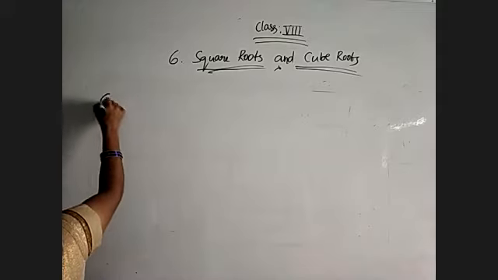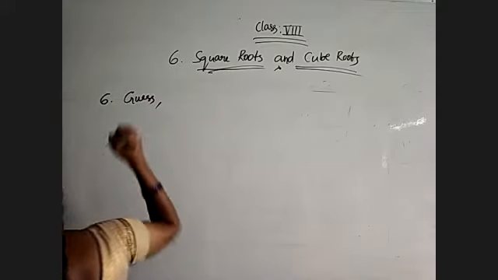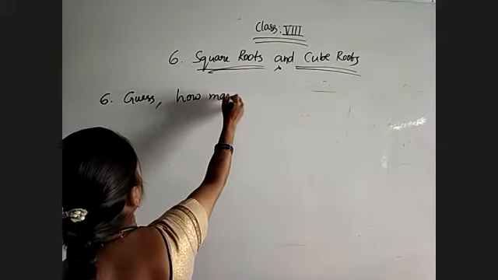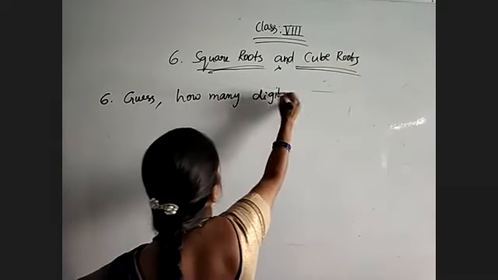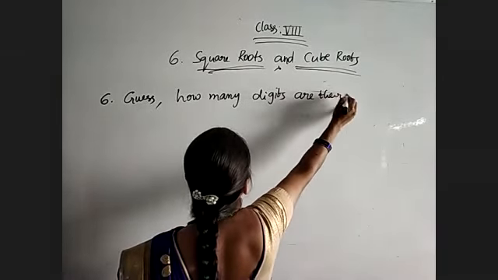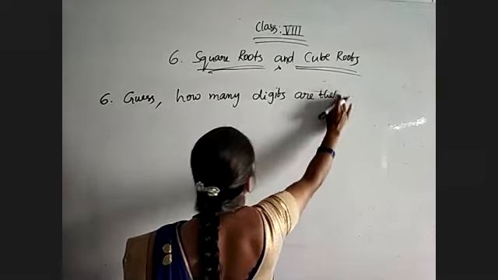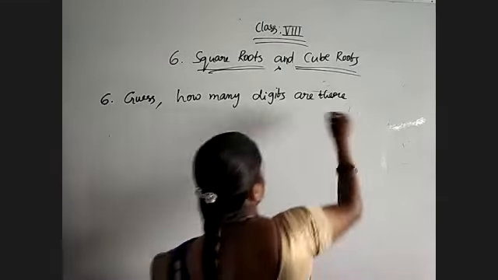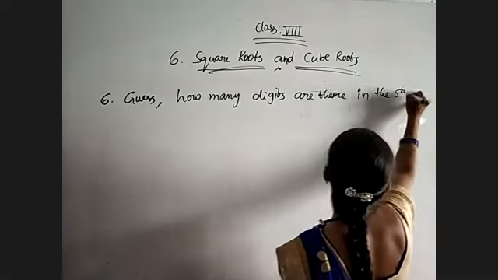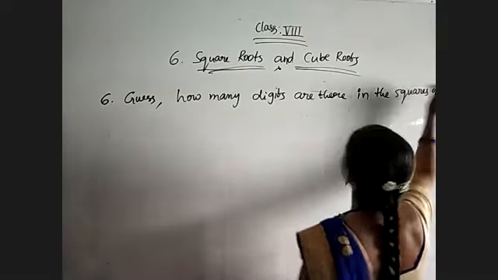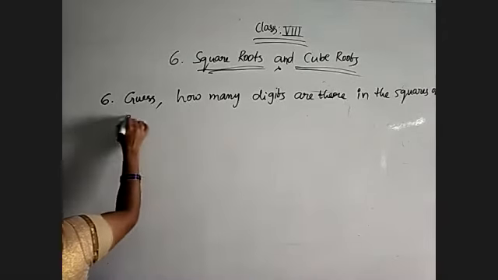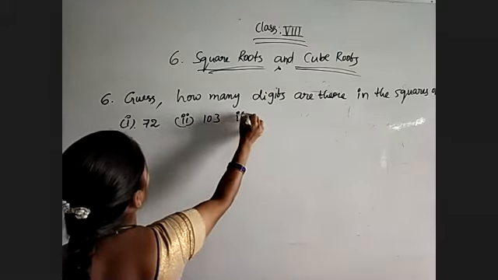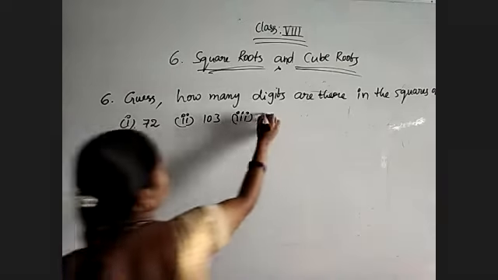Guess how many digits are there in the squares of: the first problem is 72, the second problem is 103, and the third problem is 1000.